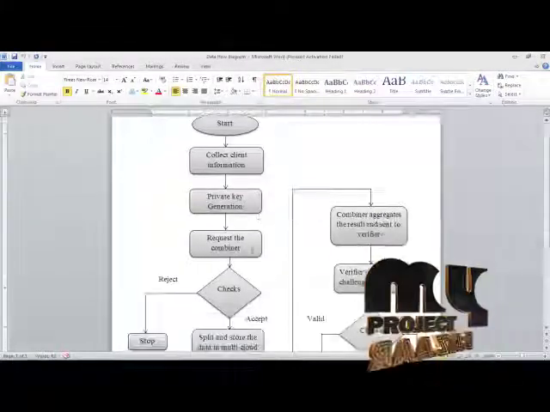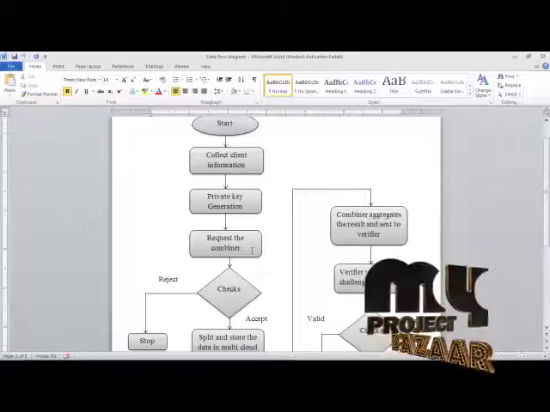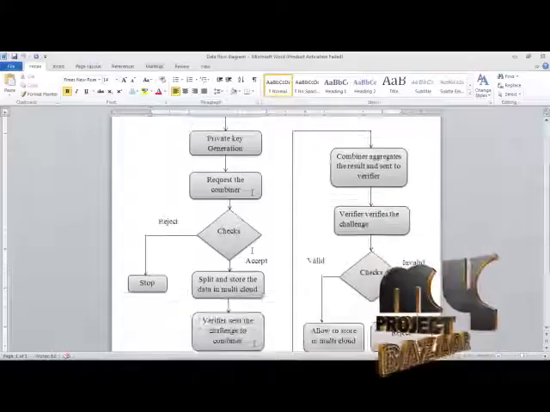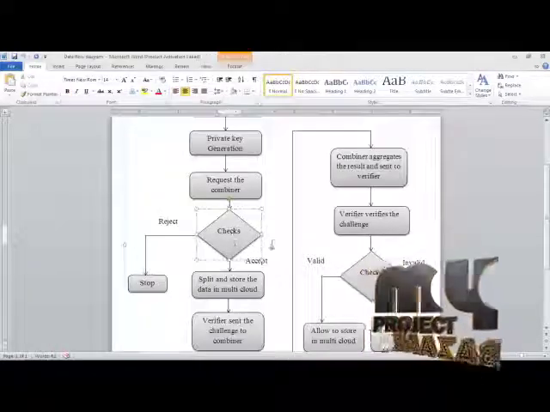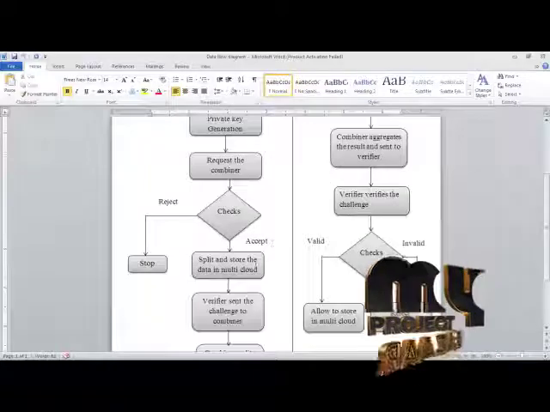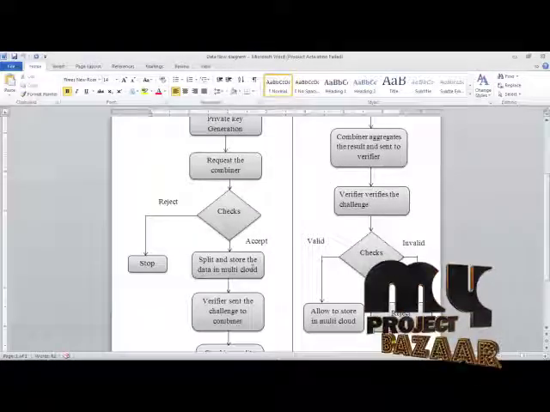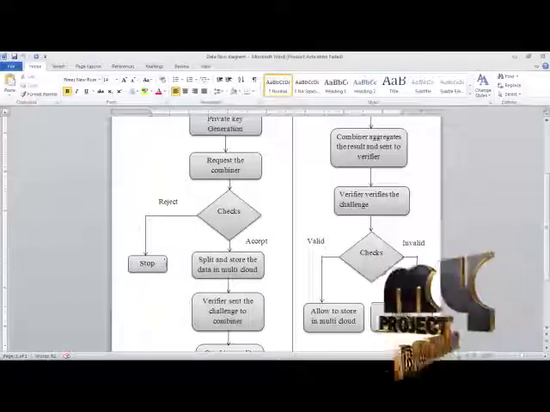Then it requires the compiler. The compiler collects the information of the client and checks whether it accepts the request of the client. If accepted, it allows the data to be stored temporarily in the multi-cloud. Otherwise, it rejects and stops the process.